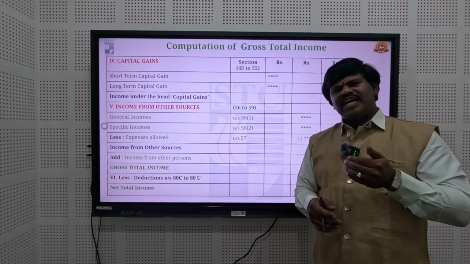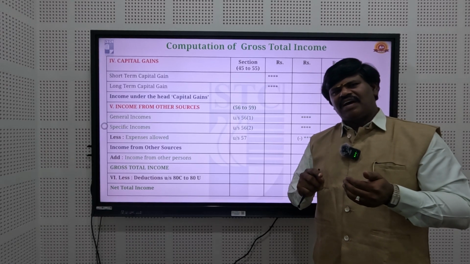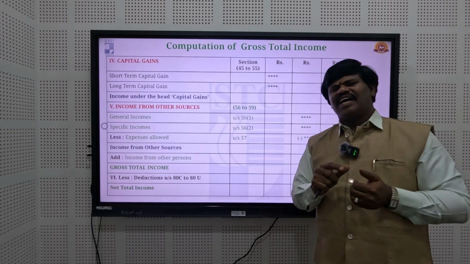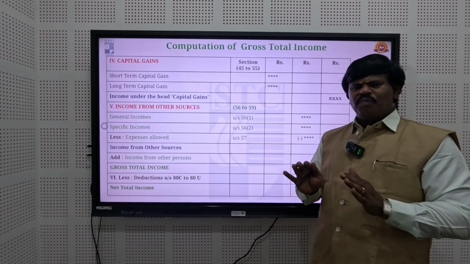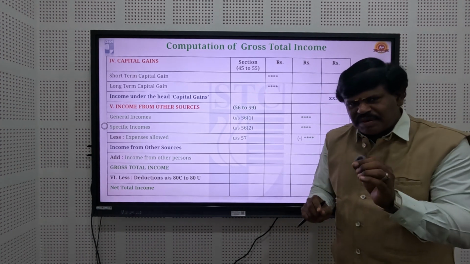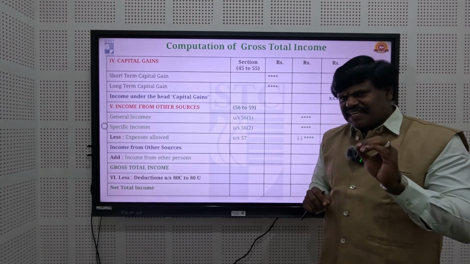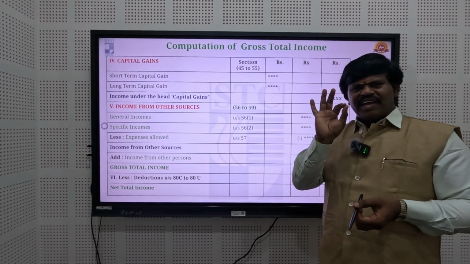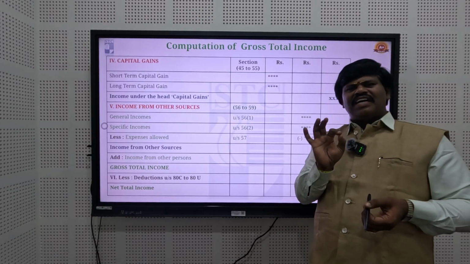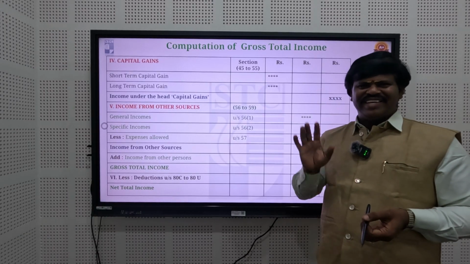If the asset is transferred after the 3 years, it is called the long term capital gain. So in case any income is generated by the assessee through transfer of capital assets, it is called the capital gain, the income from capital gain.